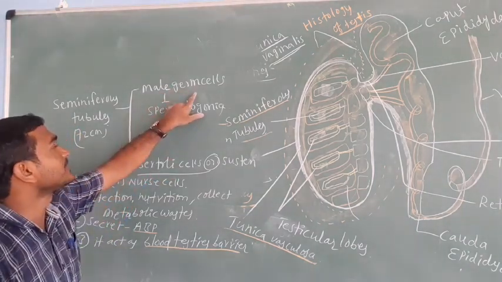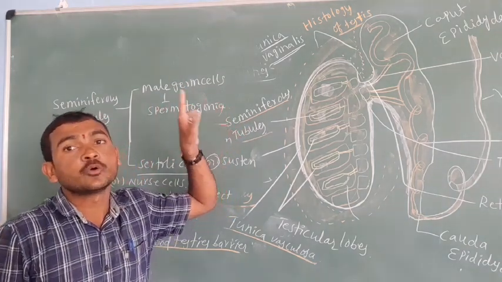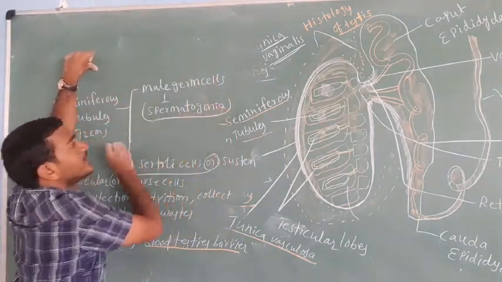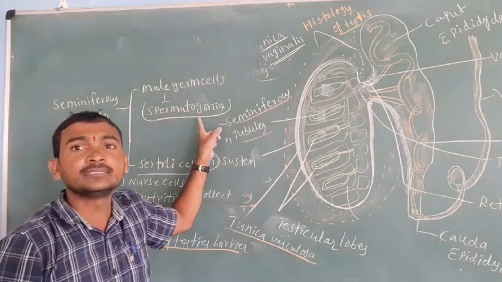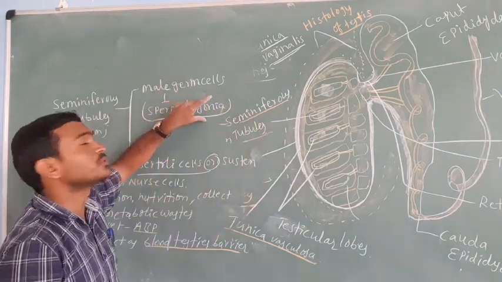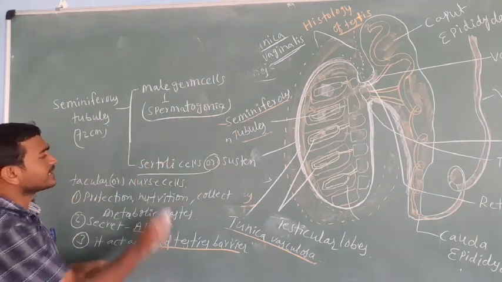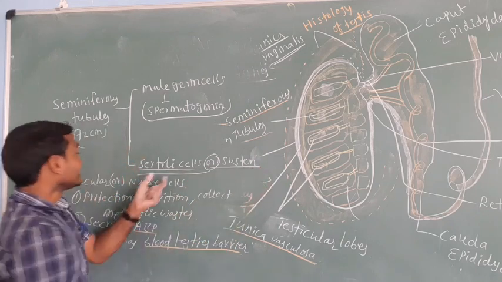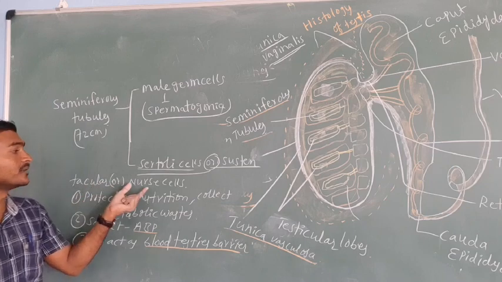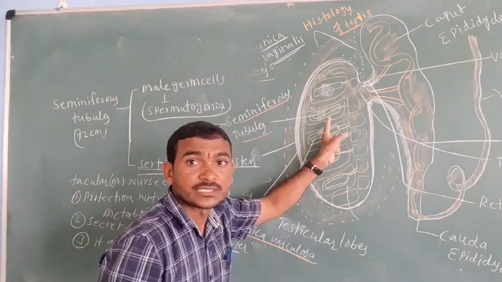What are male germ cells? They help in the production of the gametes, like spermatogonia. The spermatogonia is the mother cell of the sperm. So male germ cells help in the production of the sperm. Then the other cells are the Sertoli cells, which are sustentacular cells or nurse cells, found in the seminiferous tubules.